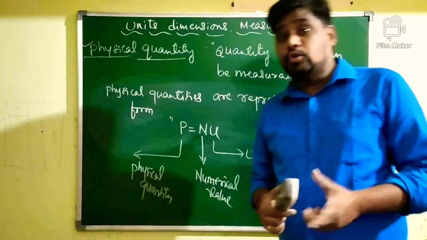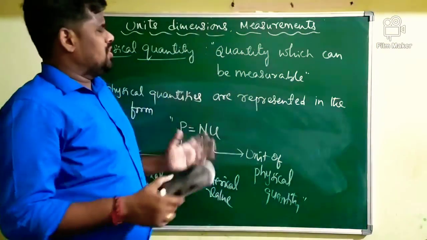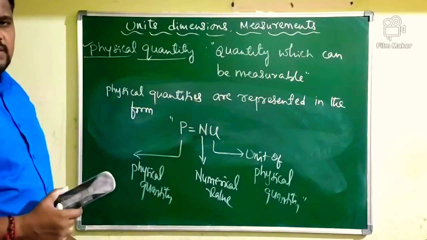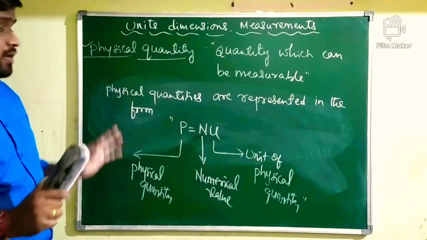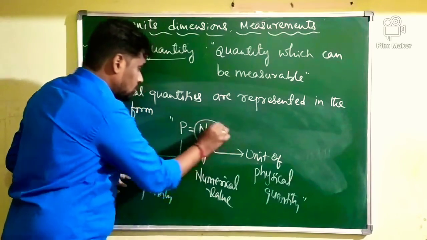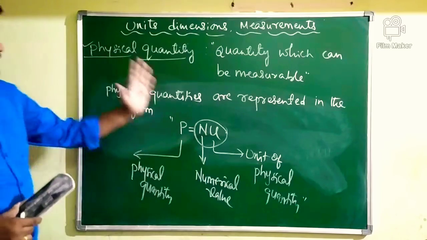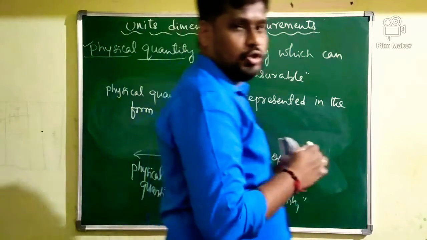The second part is the unit of the physical quantity you are measuring. So whatever measurement you consider, all measurements are in the form of N into U only. The first part is always a number and the second part is always a unit.